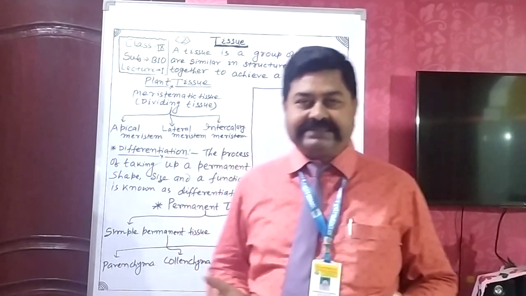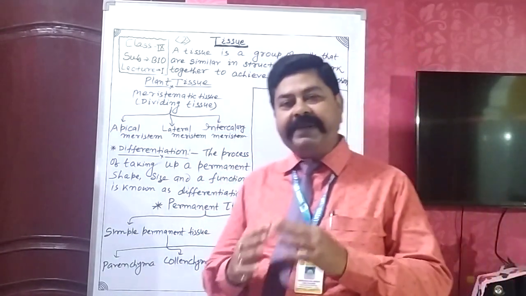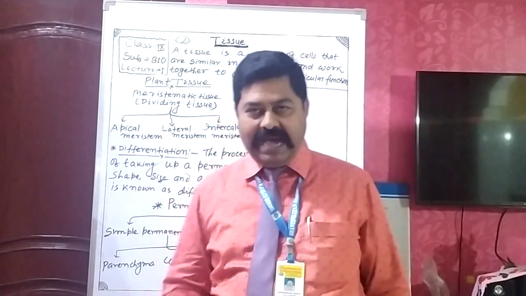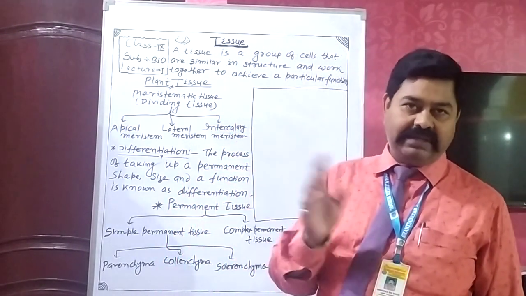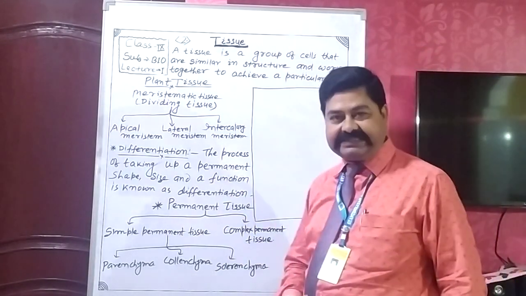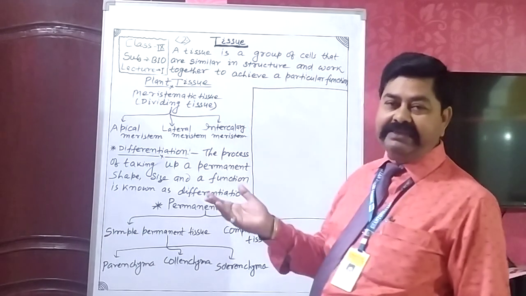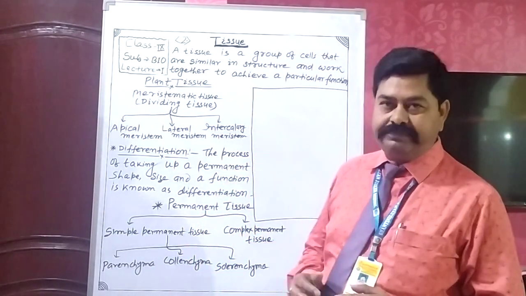Plants and animals have different body structures, and different types of tissues are present in the case of plants or in the case of animals. First of all, we will discuss plant tissue and then animal tissue.